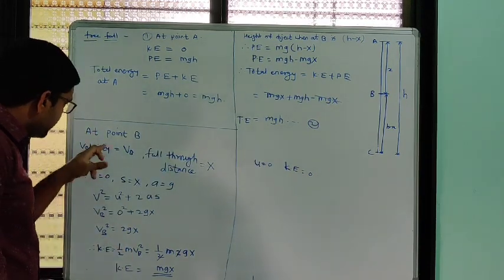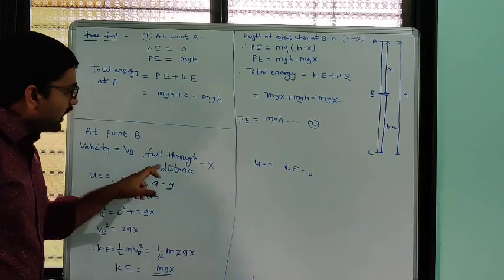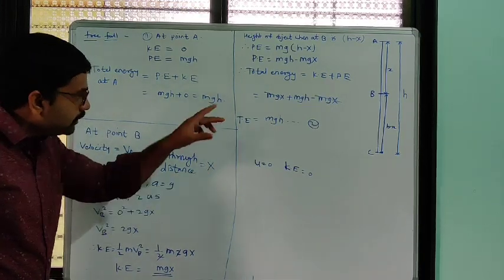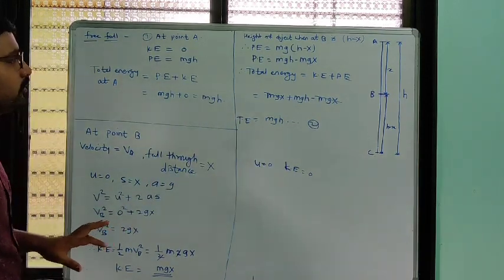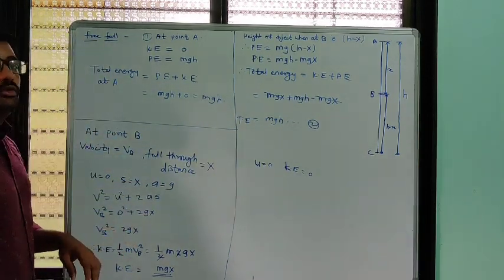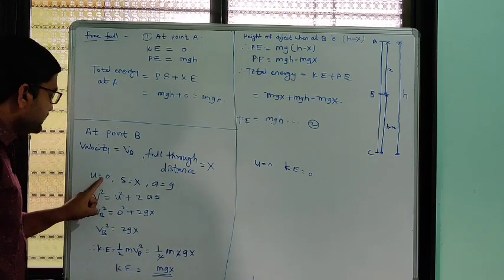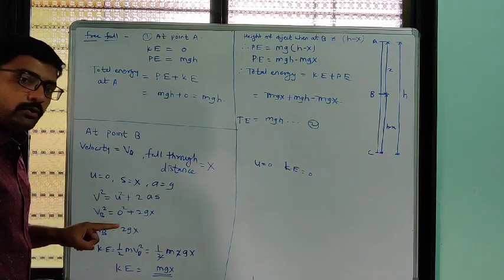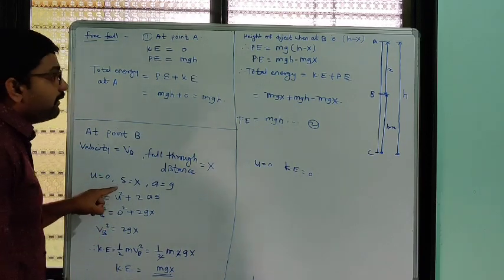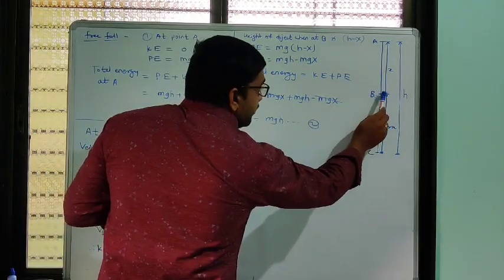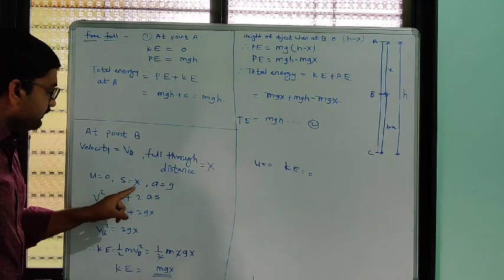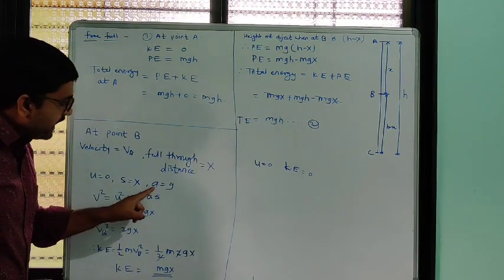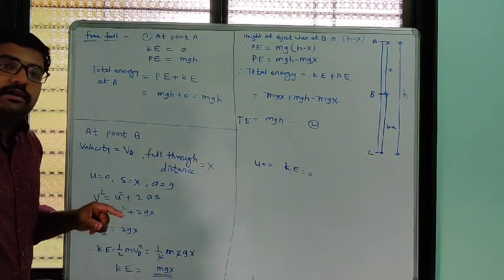So we know the velocity at point B is Vb and the distance it covers to reach point B is x. Initially, when it starts the motion, its initial velocity is 0. The displacement when it reaches point B is x, that is s. Now what is the acceleration?